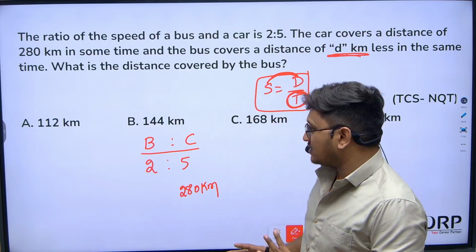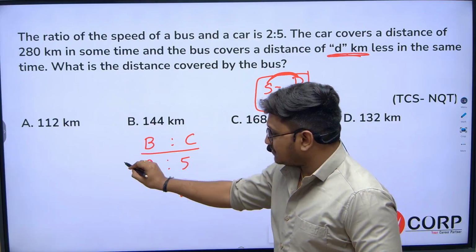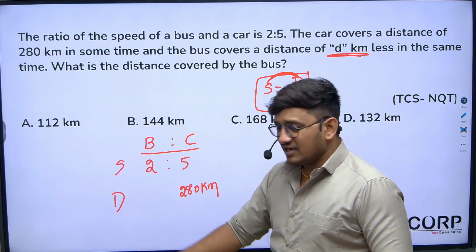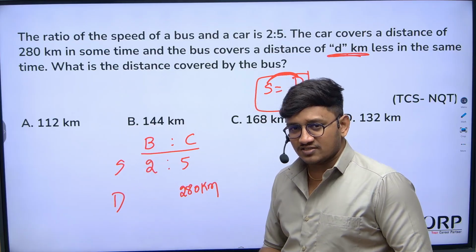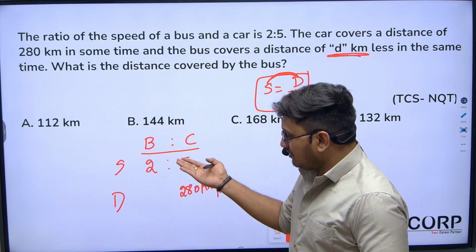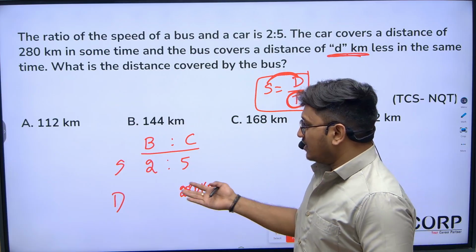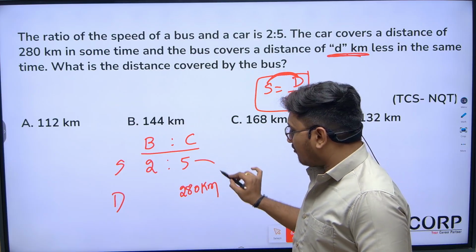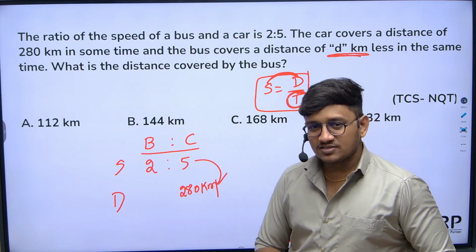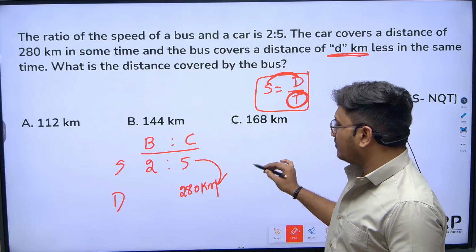Okay, the same case. Now here they are talking about speeds, and they have given distance. Speed is directly proportional to distance, so I can say that distance should also be in the same ratio. So here what's actually the question is, when five parts is 280, you just need to understand what will be each part.